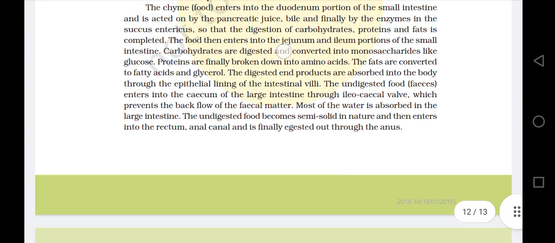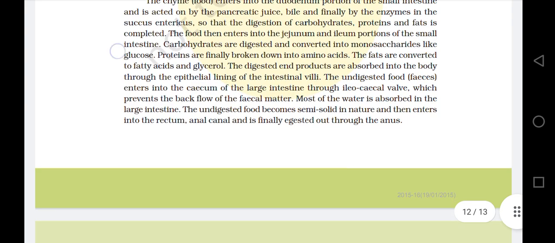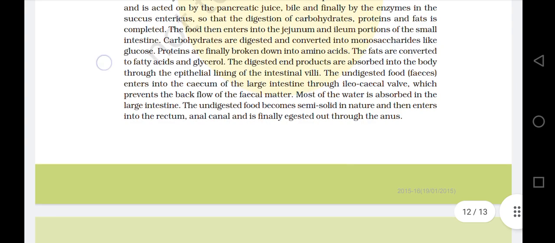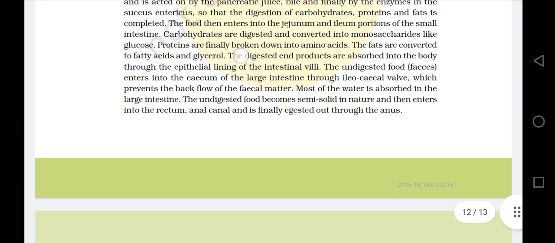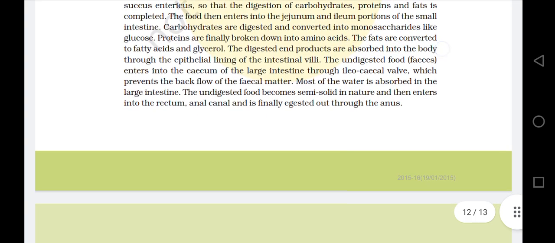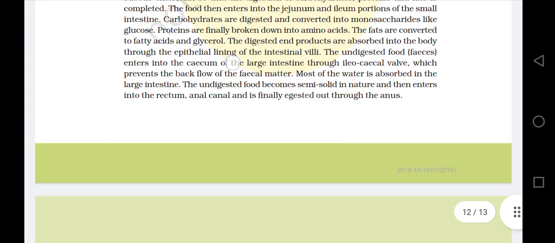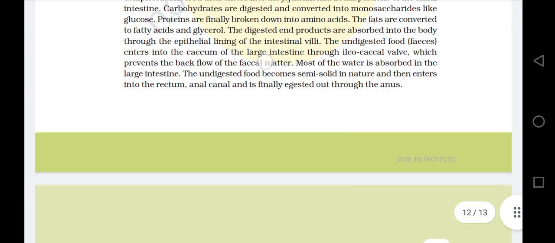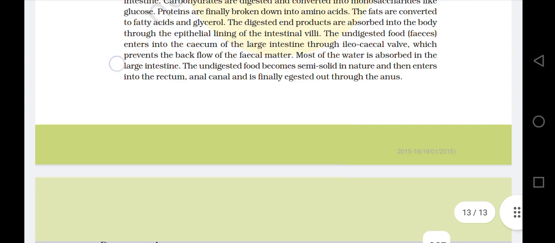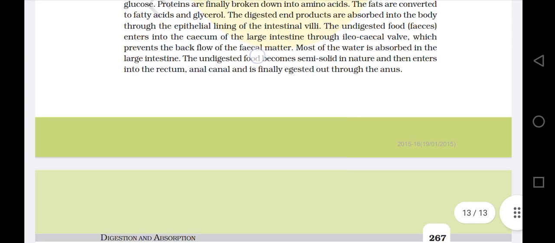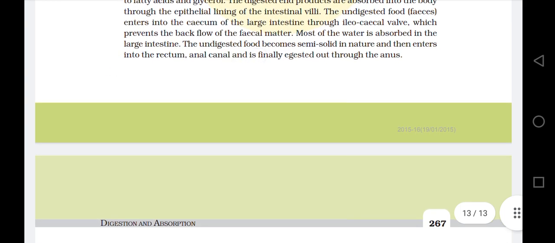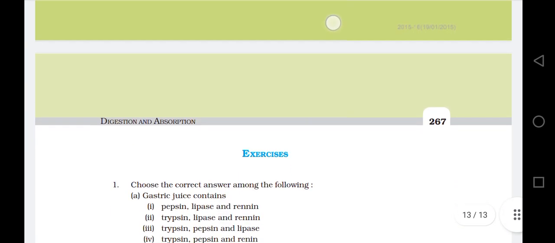Carbohydrates are digested and converted into monosaccharides like glucose. Proteins are finally broken down into amino acids. The fats are converted into fatty acids and glycerol. The digested end products are absorbed into the body. The remainder enters the cecum of the large intestine through the ileocecal valve, which prevents the backflow of the fecal matter. Most of the water is absorbed in the large intestine. The undigested food becomes semi-solid in nature, then enters the rectum and anal canal, and is finally egested through the anus. Thank you.